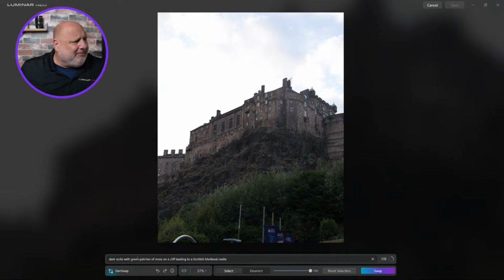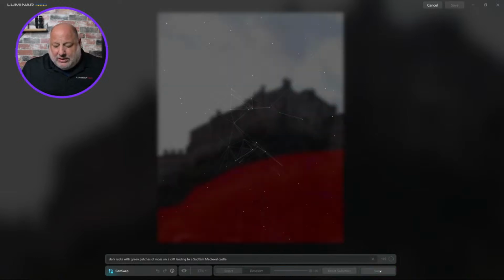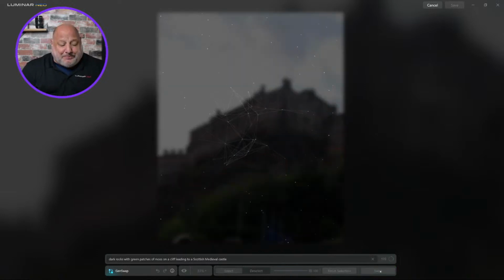Now let me think. By the way, I wrote down some stuff just so I remember to show you guys what I actually wrote. So dark rocks, green patches of moss on a cliff leading to a Scottish medieval castle. Let's see what happens when I hit swap.